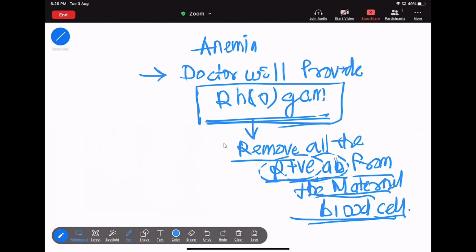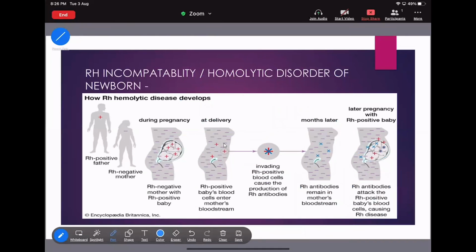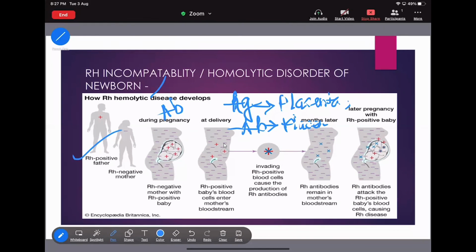So this is all about which disease? That is of hemolytic disorder of the newborn, or you can say the Rh incompatibility. Okay, and you can also say erythroblastosis fetalis. I think you all understand the erythroblastosis fetalis condition. This is all about the erythroblastosis fetalis condition.